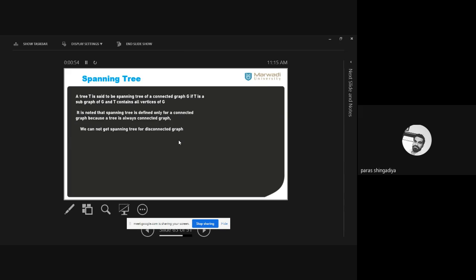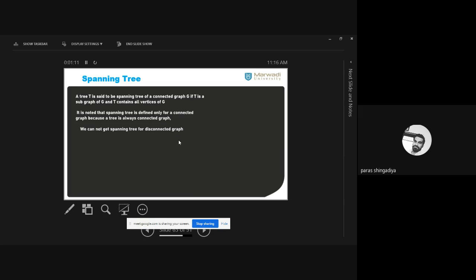Okay, so in the last lecture, we had discussed this concept, spanning tree, and we had discussed one of its examples. The remaining part is pending. Clear? So let's revise this definition again.